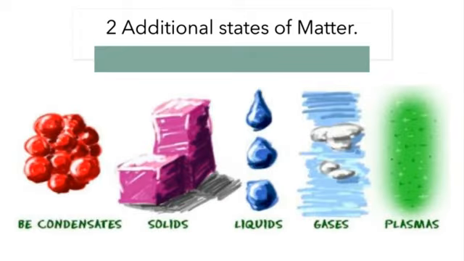The next topic is two additional states of matter. As I've told you, there are three states of matter: solids, liquids, and gases. There are also two more additional states of matter: Bose-Einstein condensates and plasma. There's not much detailed information about them. You can mostly find plasma in space. Bose-Einstein condensate has to be created by man.